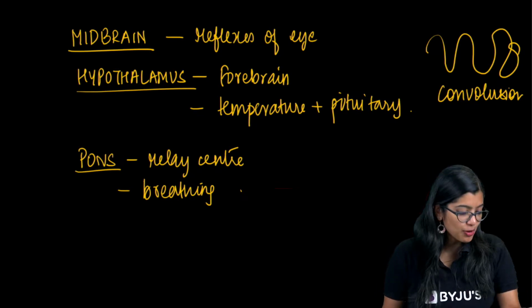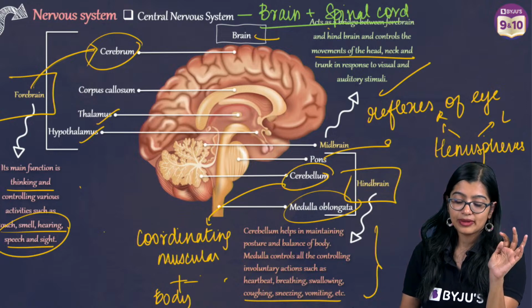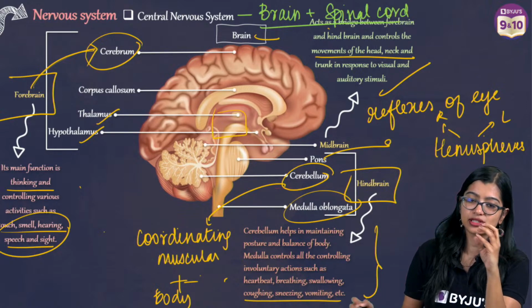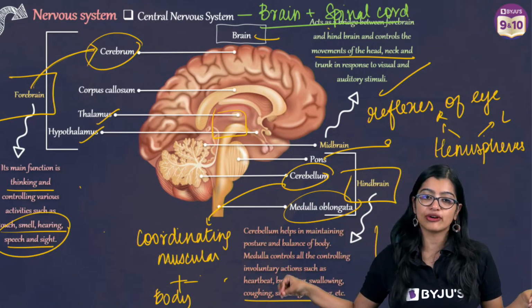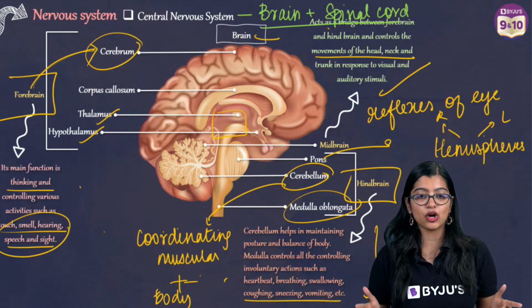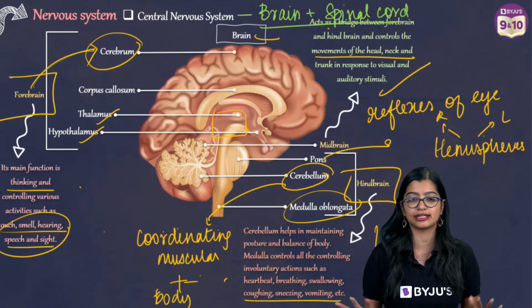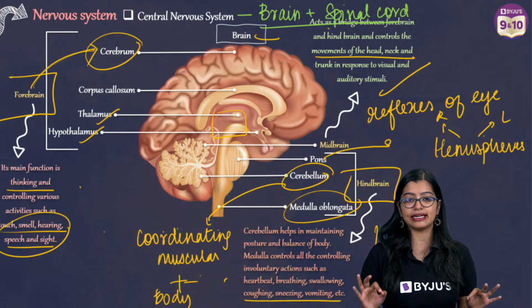Okay? Any more doubts, anybody? Or are we all clear? Ma'am, midbrain ka koi part nahi hai, Indra. It's just a small part, right? It's just a small part of the brain which is in the middle. Midbrain ka, there are no further parts that we need to learn about. Yes, very good. PNS is peripheral nervous system and CNS is central nervous system. Very, very good. So are we all clear? Yes?